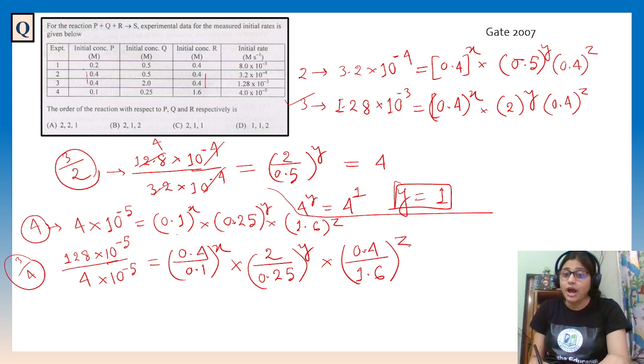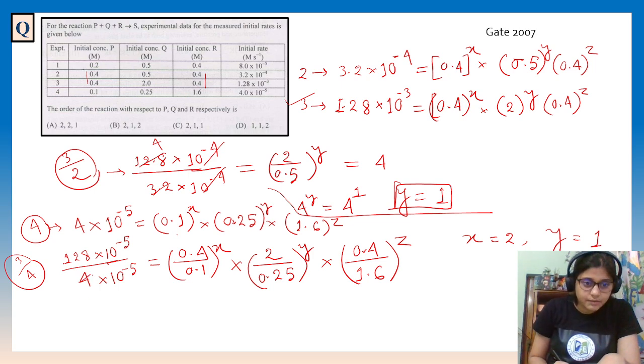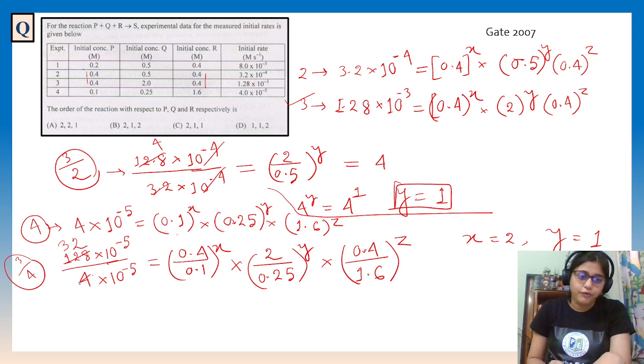Okay, so now we have to solve this with x equal to 2 we got and y equal to 1. So it will become 32, right? 4, 3, 12 and 4 into 2 will be 8, right? And this will cut down and here the point will be gone, and 4 to the power x, 4 to the power x means 2, okay?